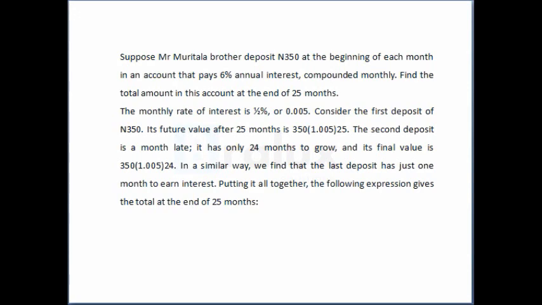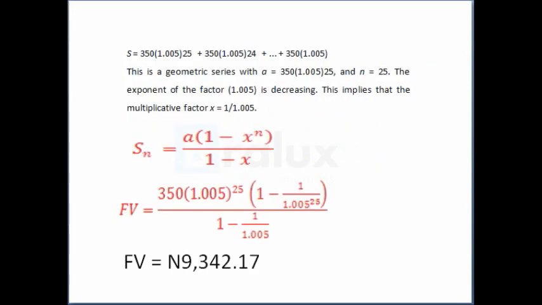So this is another example. Suppose the price of a house that you're interested in buying is 100,000, and you have your 15,000 down payment handy. The bank will loan you the remaining 85,000 at 8% annual interest for a 25-year term. Find your monthly payment.